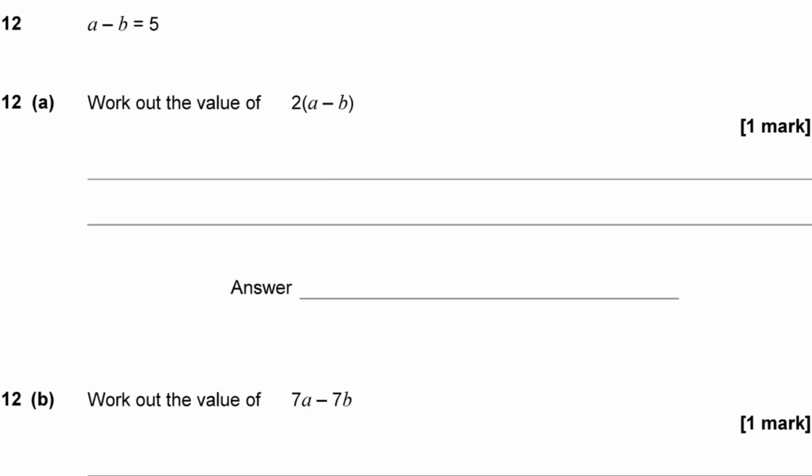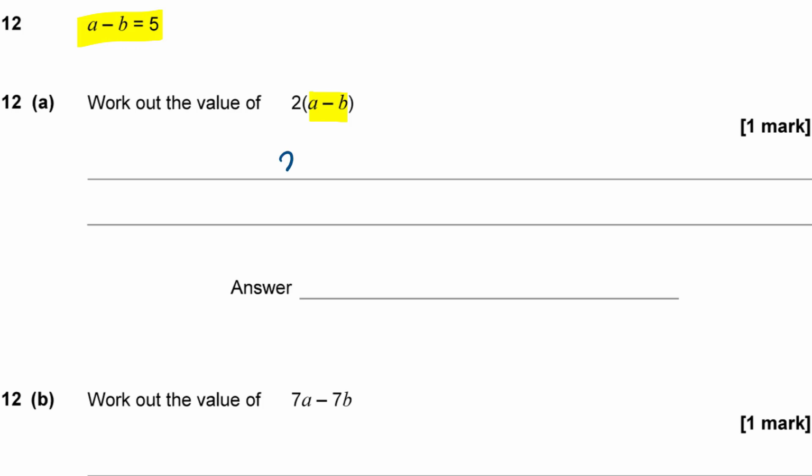Question 12. a minus b is equal to 5. Part a says work out the value of 2 lots of a minus b. Now note that we don't know what a and b are, but we do know that a subtract b is 5. It's given here. So if a minus b is equal to 5, I can replace this a minus b in here with the value of a minus b, which is 5.